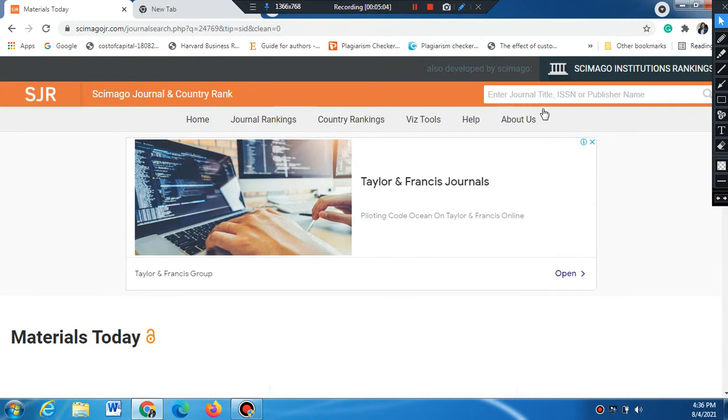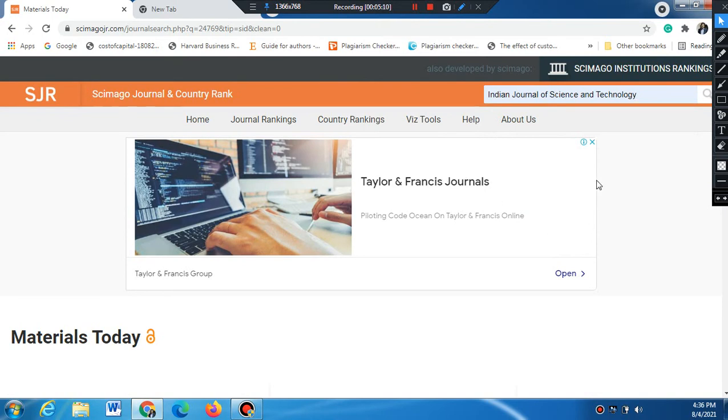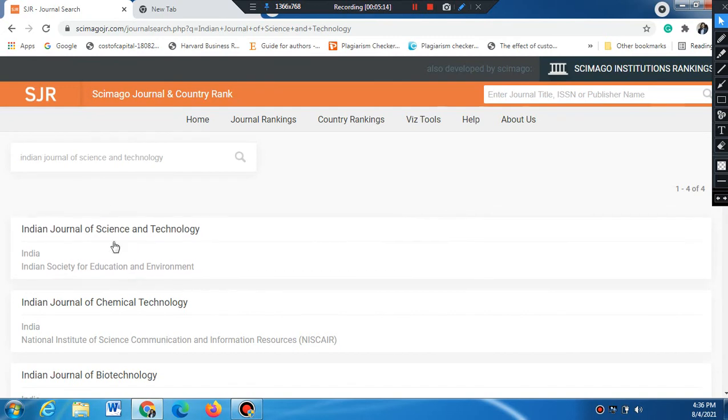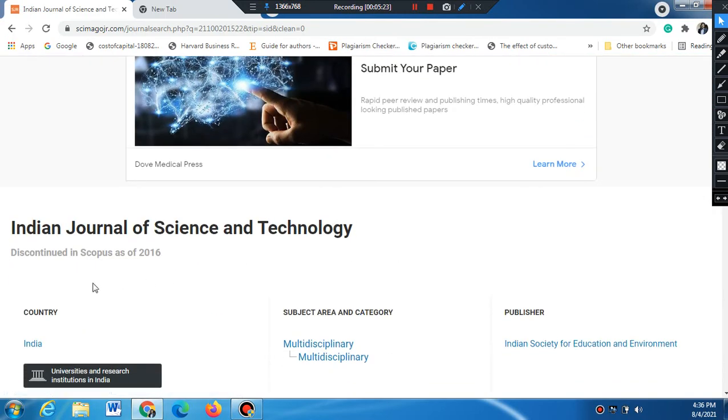Let's see another example here. I just try to see the Indian Journal of Science and Technology for an example. This is the journal which I want to know whether it is Scopus indexed or not. So, Indian Journal of Science and Technology. Let me open it. See, discontinued in Scopus as of 2016.